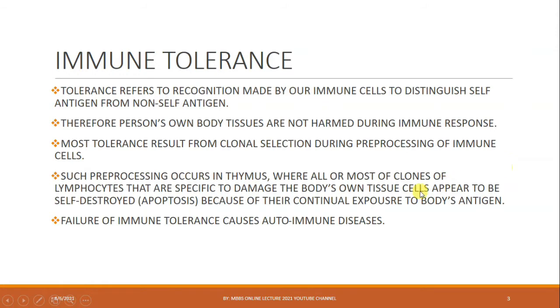If the T lymphocytes and B lymphocytes, these leukocytes, initiate or cause damage to our own body cells, that are our self-antigen, these are self-destroyed by apoptosis. This is the case in 95% of the cells, which are destroyed by apoptosis. Only 5% are the cells that are harmless to our own body tissues. So failure of immune tolerance causes autoimmune disease.